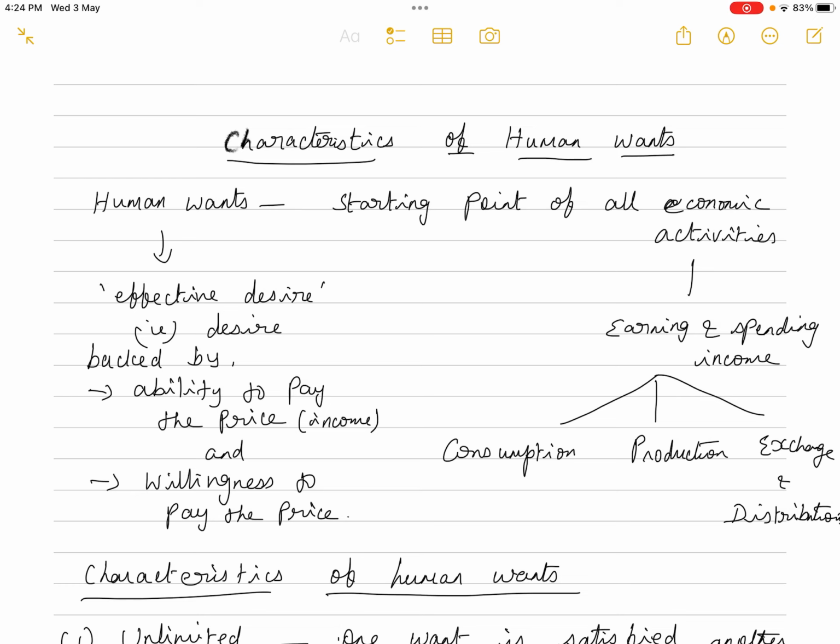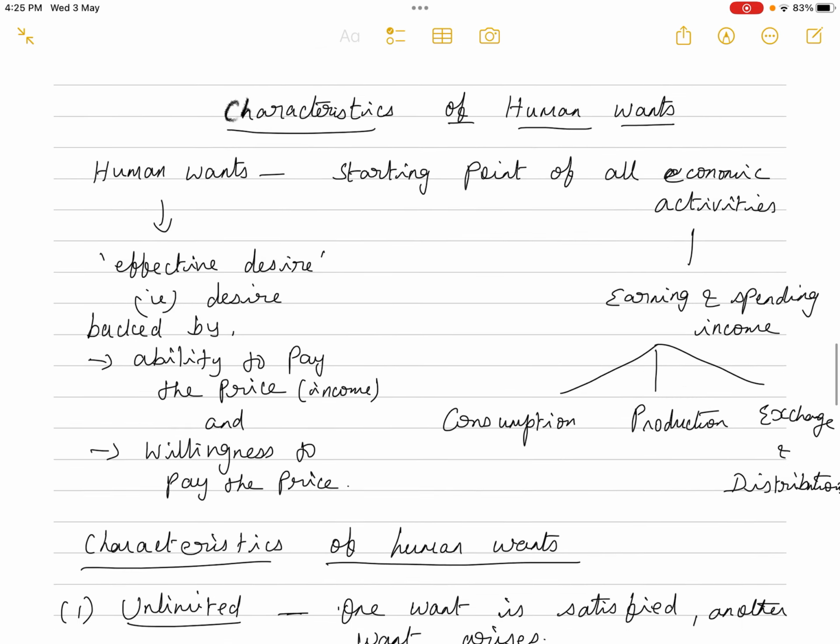We have unlimited wants. All those wants which cannot be fulfilled are not relevant in economics. So in other words, in economics, wants refer to effective desire, that is any want or desire that can be fulfilled. Only those wants are relevant in economics.